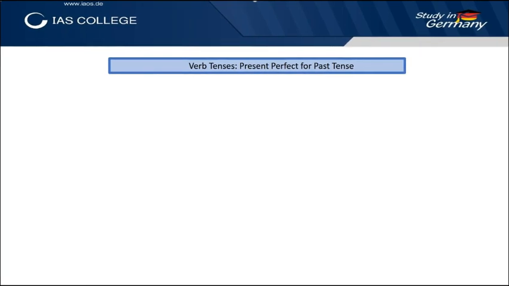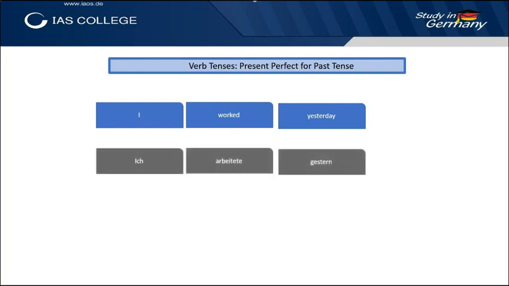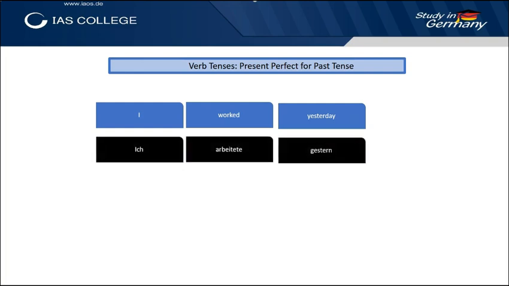A further common problem for Germans is choosing the correct tense to talk about the past. The English sentence "I worked yesterday" is a good example for this ambiguity. Translating the sentence verbatim, we receive "Ich arbeitete gestern", a sentence that is also simple past in German.